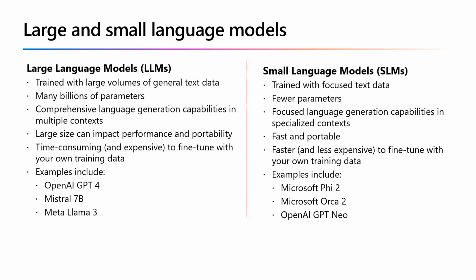Conversely, SLMs, or small language models, are trained with smaller, more subject-focused data sets and typically have fewer parameters than the LLMs. This focused vocabulary makes them very effective in specific conversational topics, but less effective in more general language generation. The smaller size of SLMs can provide more options for deployment, including local deployment to devices and on-premises computers. And it makes them faster and easier to fine-tune.